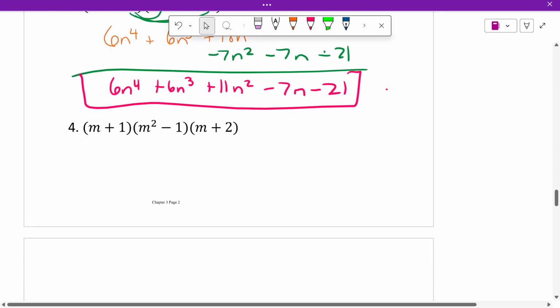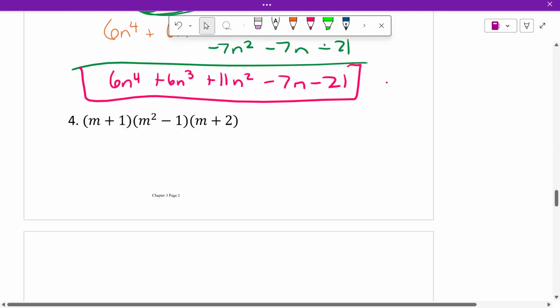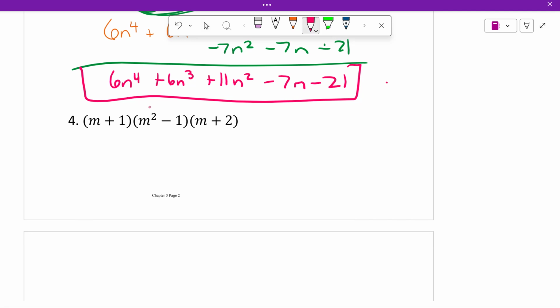Do one more of these, and then we'll get to the more advanced problems. Multiply these two together first. I usually leave whatever's out front out front. And so then I have m squared times m is m cubed. m squared times 2 is 2m squared.